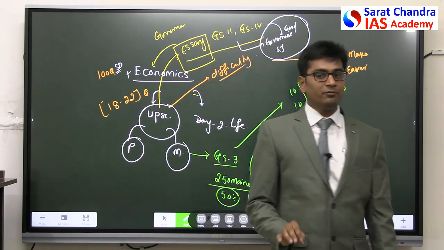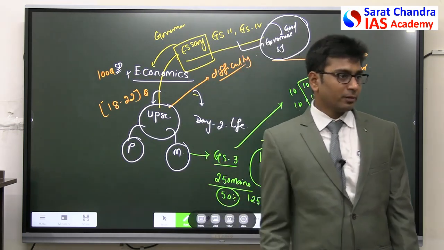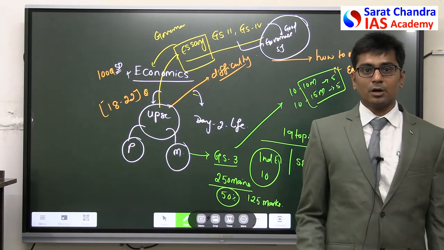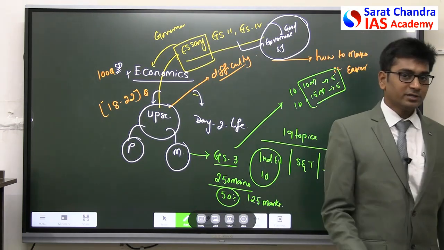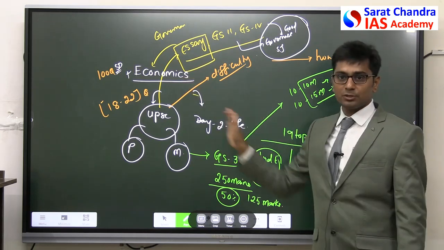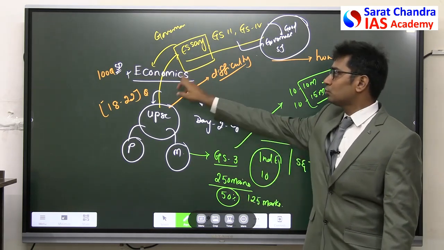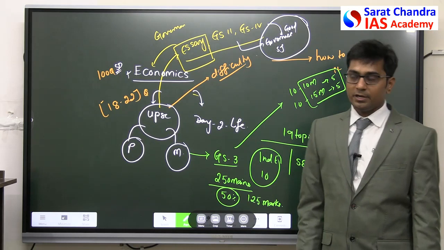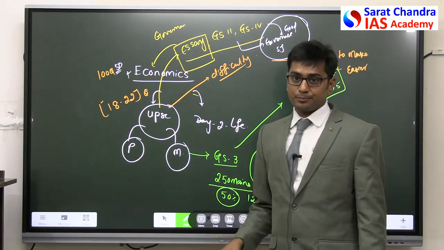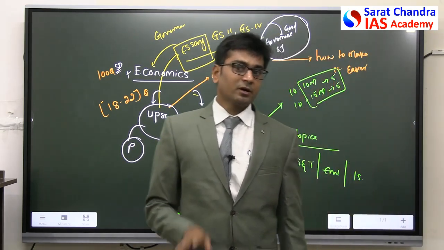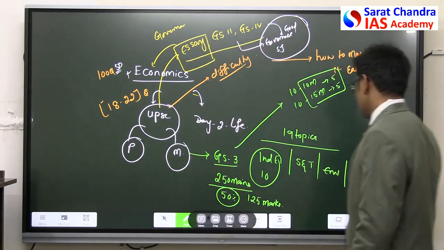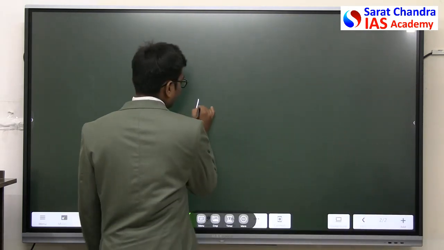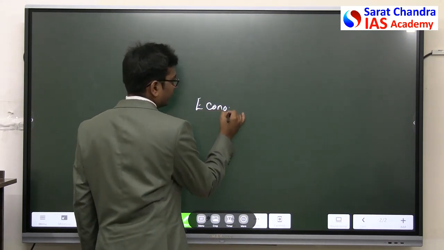So in economics, you have economic development as well as social development. Social development means how the society has to be transformed. When we discuss how society should develop, that comes under social development. That can be achieved through economic development. Hence, if you look at the syllabus, in economics what they say, economics and social development. This is the pattern that they have given in prelims. So they say economics and social development.